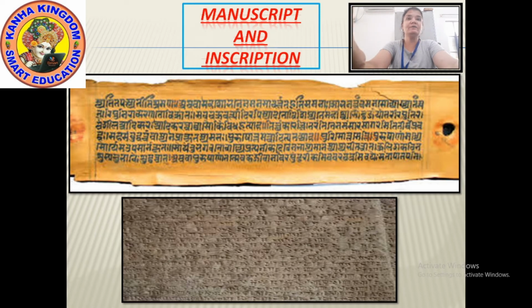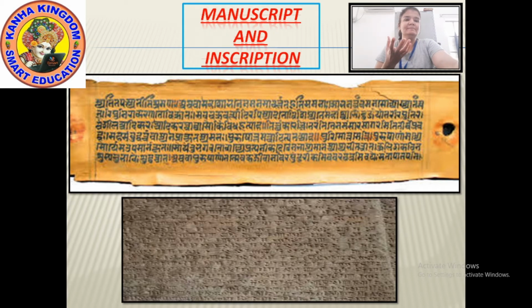Okay, the bark of a tree and one is on the stone. They were also written on the metals. Now, whatever we come to know about the inscriptions, manuscripts, and some old things which we see in the historical museums, did you ever try to know how we could come to know about this?